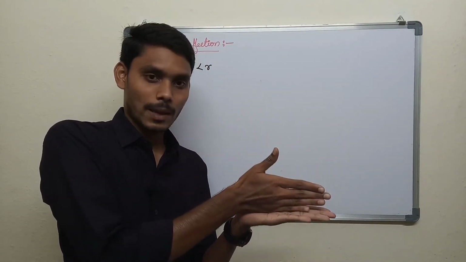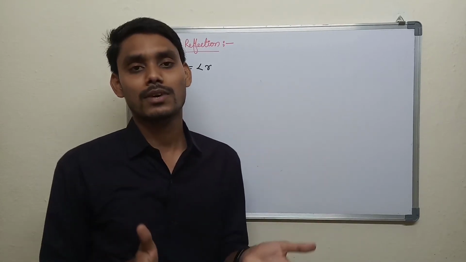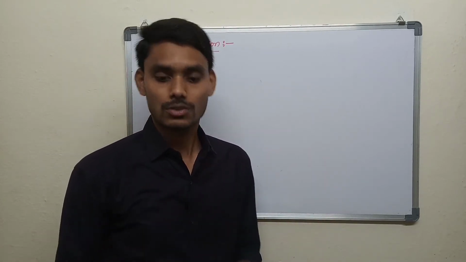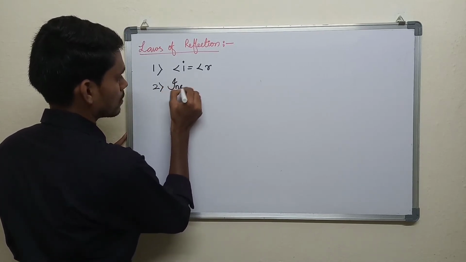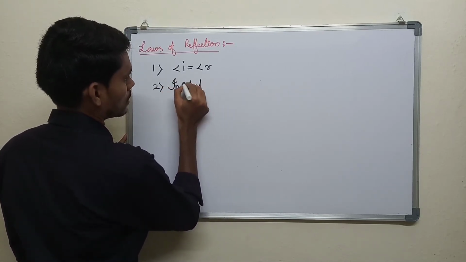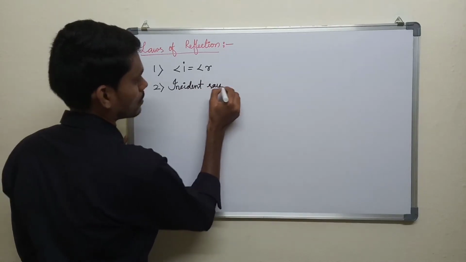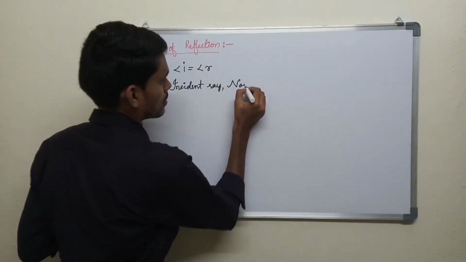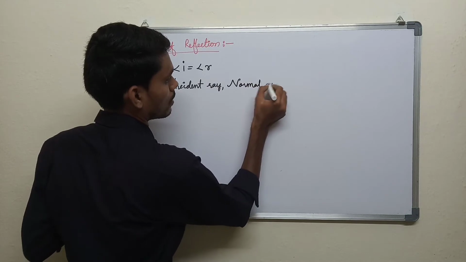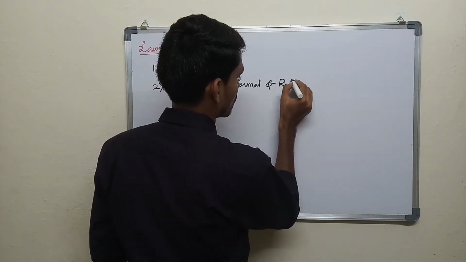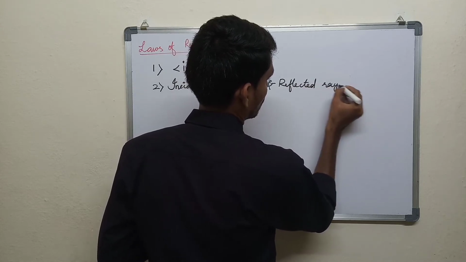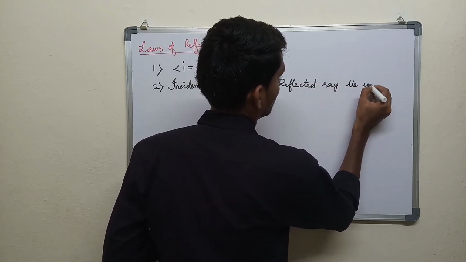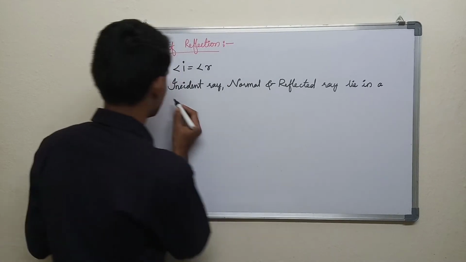They all lie in the same plane. The best example for a plane is a paper. So incident ray, normal, and reflected ray lie in the same plane.